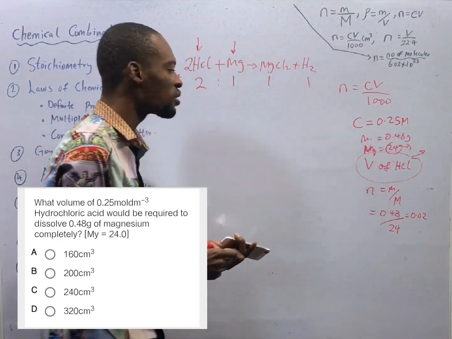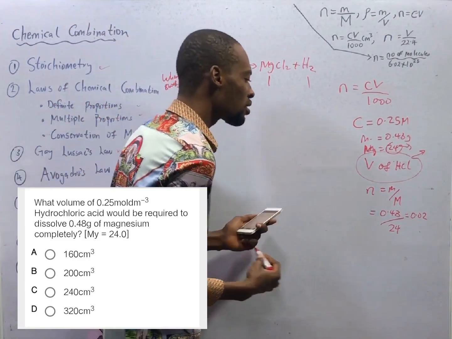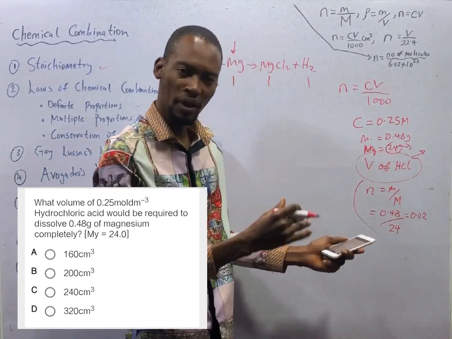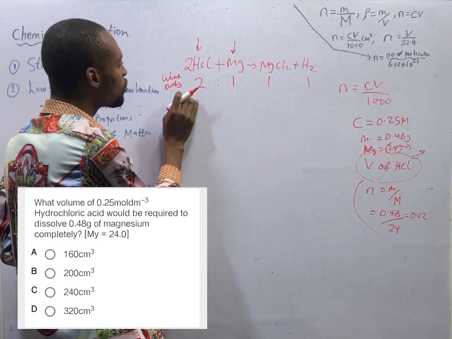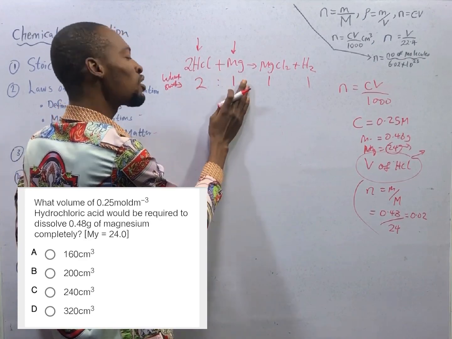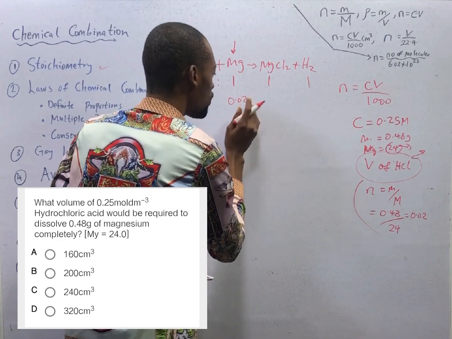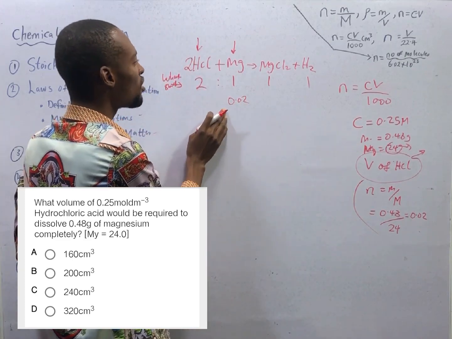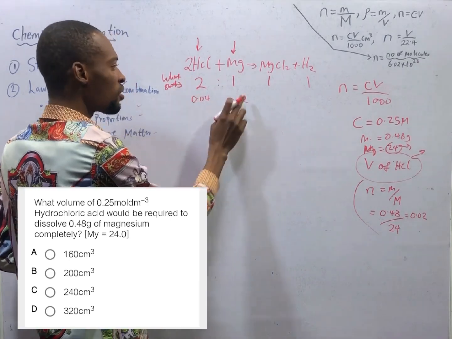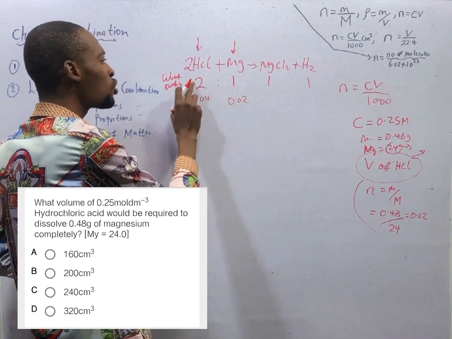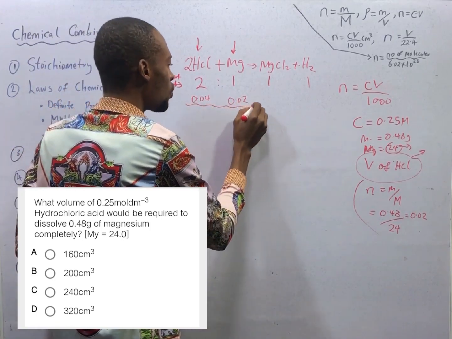So the number of moles of magnesium is 0.02. This number of moles is what we are given. Comparing to what should be, if we need 2 moles of HCl to react with 1 mole of magnesium, it means 0.02 moles of magnesium will react with 0.04 moles of HCl, because if 1 is 0.02, 2 will be 0.02 times 2. So this is what we need.